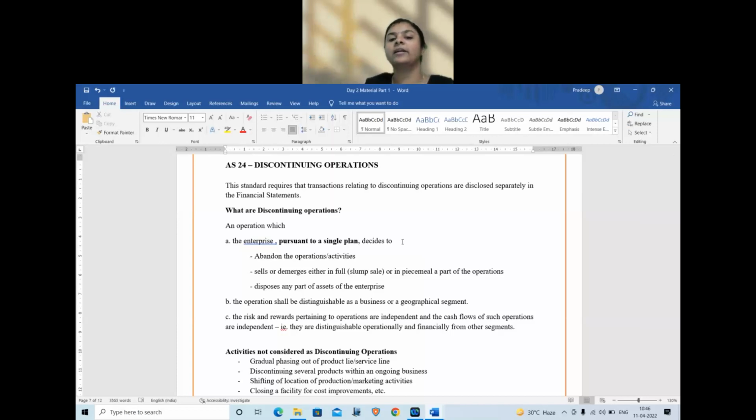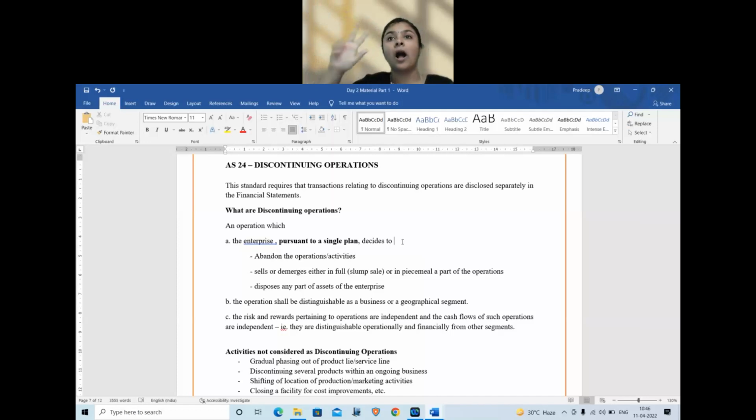sell or demerge either in full or in piecemeal, which means I can either sell it away in bulk or I can sell the assets in installments, or disposes any part of the assets. Like disposes here means scraps or throws away, right? So there are three parts: abandonment, sale or demerger, disposal.